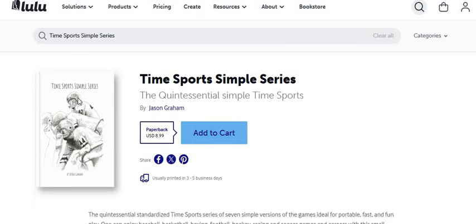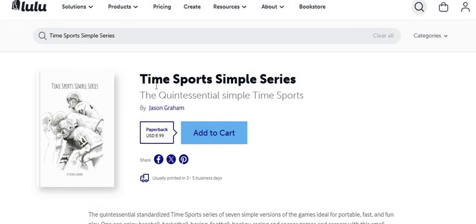Again, this was originally conceived and first written and designed in 2019, early 2020. But again, I shelved it in favor of Time Sports Complete Simple Series, which uses the letter grades. And this is the original concept, furthering with the addition, I should say, of support rules or advanced rules.